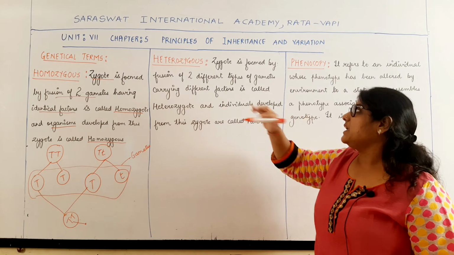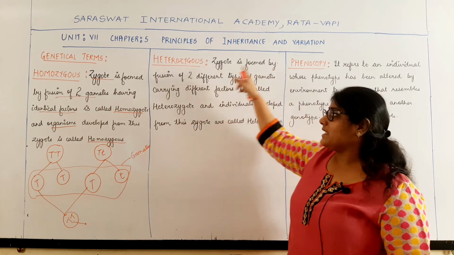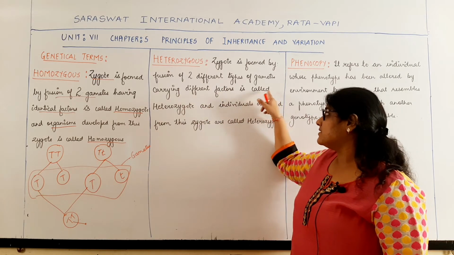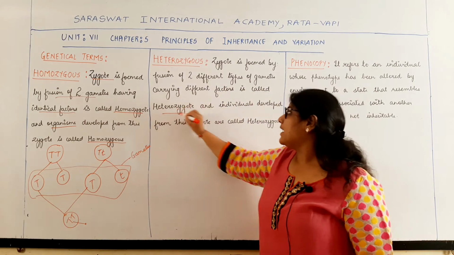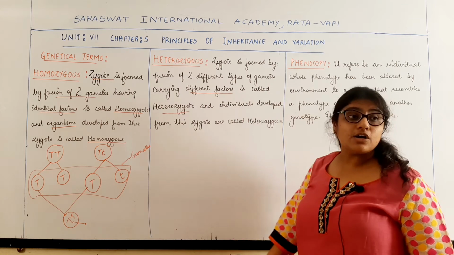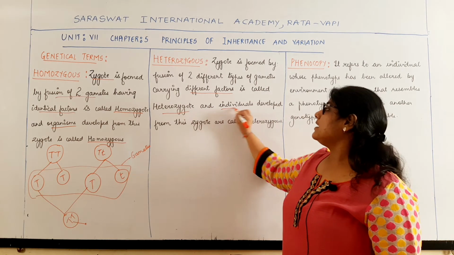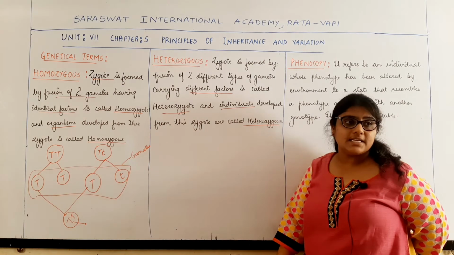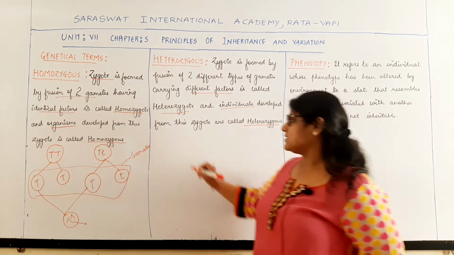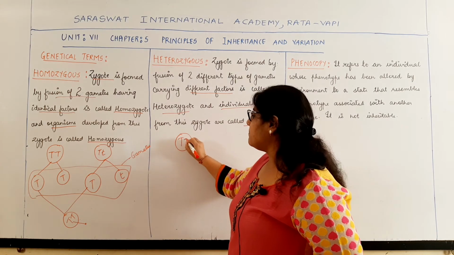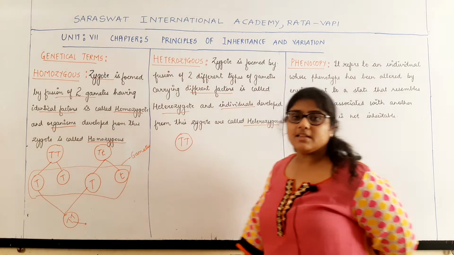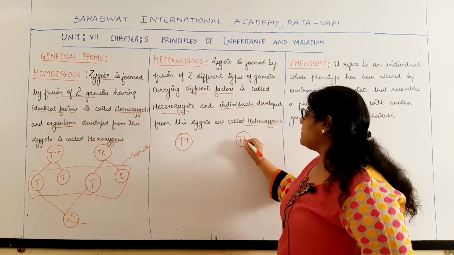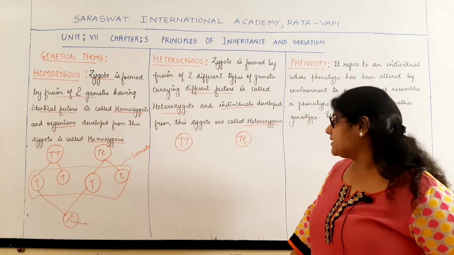Now opposite to that is another term, heterozygous. What does that mean? A zygote formed by the fusion of two gametes carrying different factors is called a heterozygote, and the individuals which develop from this zygote are called heterozygous. Again we take the same example. The male individual has the gene capital T. The female individual has the genes capital T, small t.